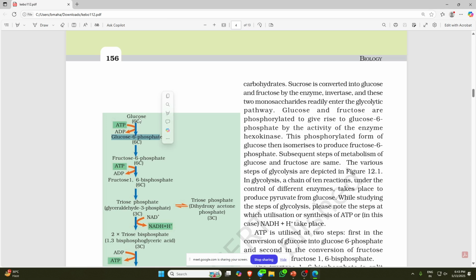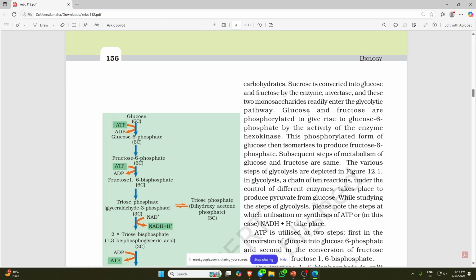Here what happens? Glucose to glucose 6 phosphate is written. Here the enzyme used is a kinase. So what exactly is the kinase doing? It converts adenosine triphosphate to adenosine diphosphate. One phosphate group is released from this ATP and added onto the glucose. Glucose is a 6 carbon compound, and the kinase is used to make glucose 6 phosphate.